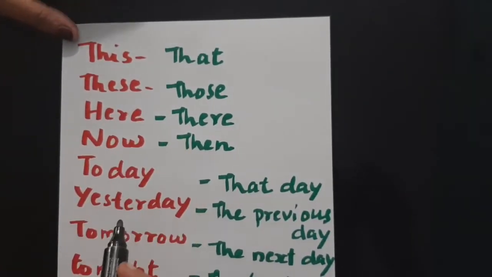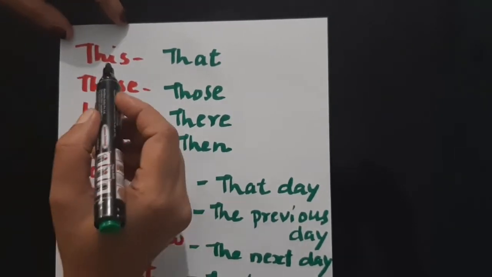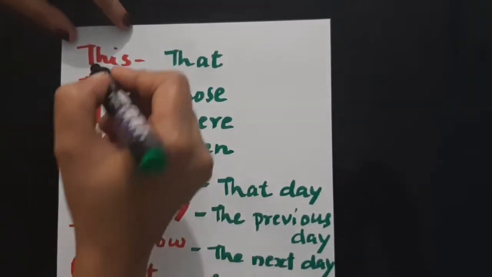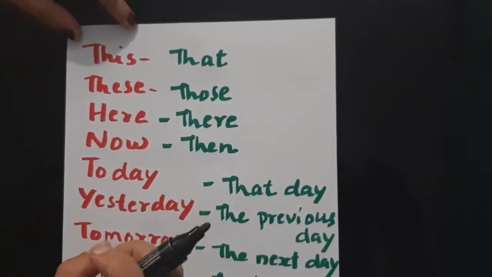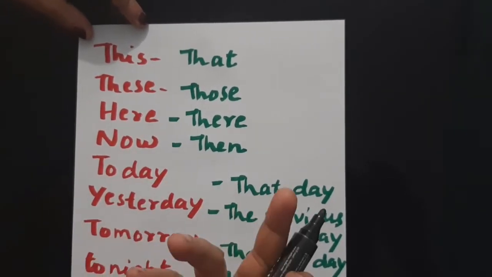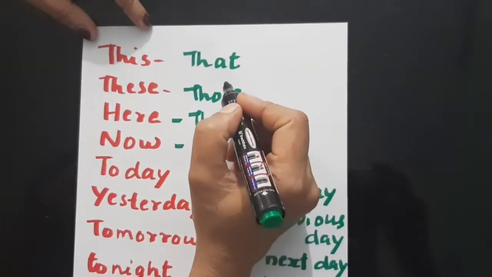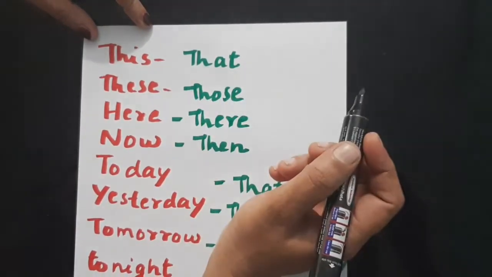Okay, first of all, let's discuss the change in words. I told you that the terms or words that show closeness are changed to terms that show distance.